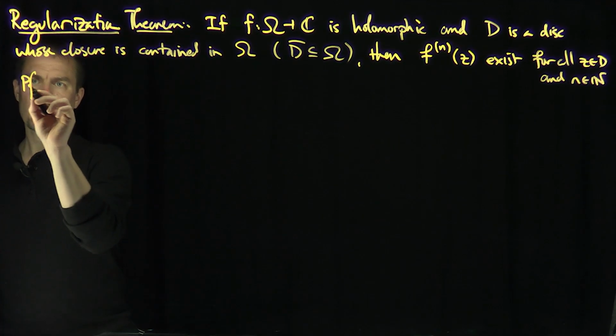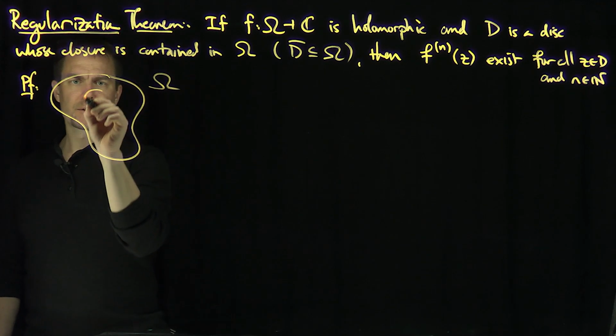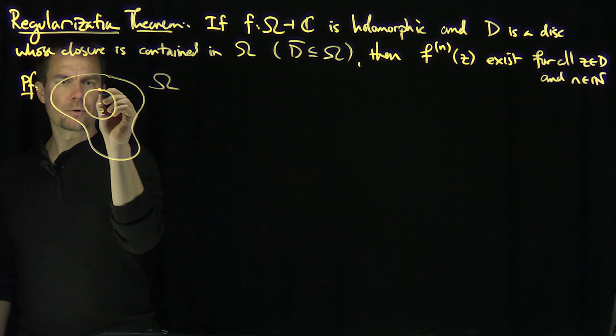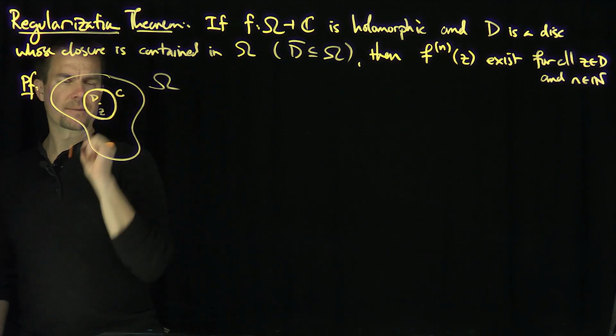Proof. Let's draw our picture. There's our omega. There's our disk, right? And I give you a point z inside that disk. And what does Cauchy's formula tell me? It tells me that if this is my disk D, and this is the boundary, I'll call that the boundary C over there.